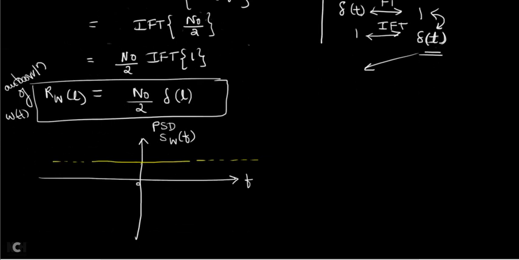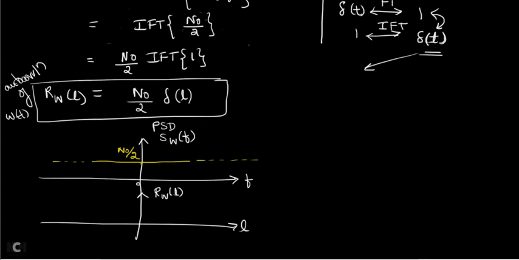And what is the amplitude of this constant line? It is N0 divided by 2. Okay, so now if you sketch this autocorrelation function, how will you get it? This is the frequency domain, and here if you want to sketch RW of L, the autocorrelation function, then I should not take it in the frequency domain, because autocorrelation is in the time domain. Time domain I have taken as L, so you have to take it as L.